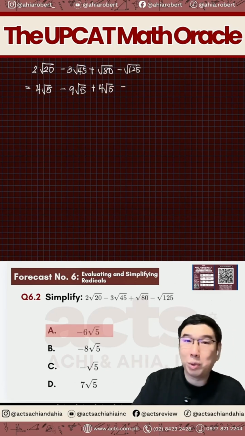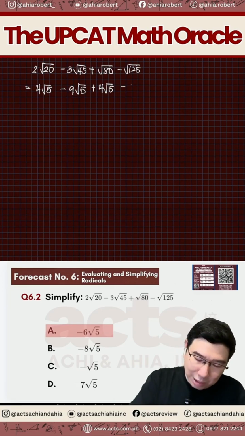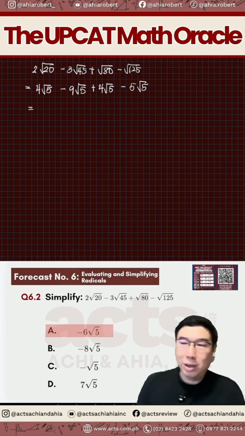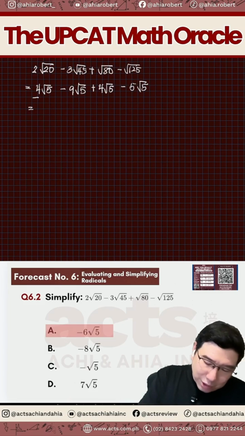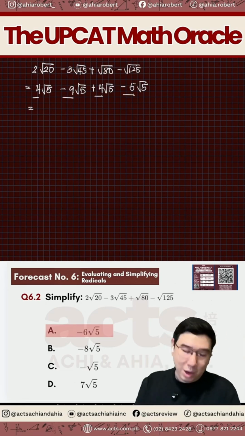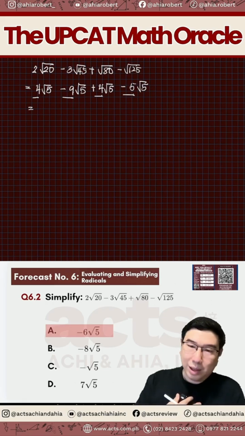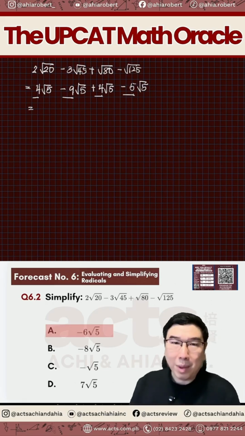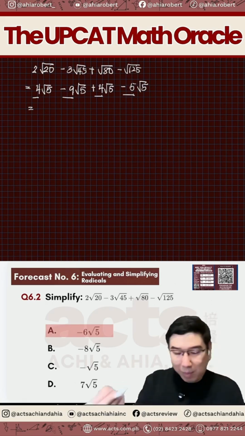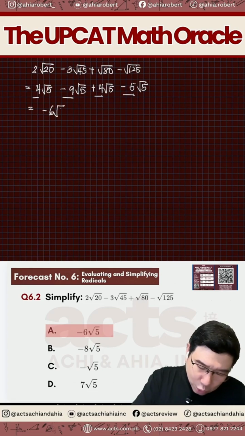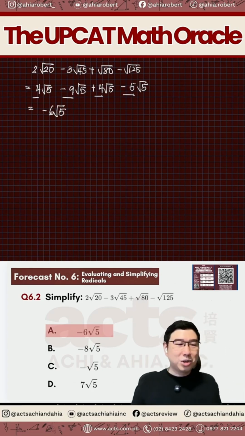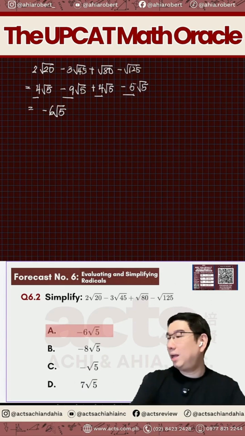And then square root of 125, that's 5 cubed technically. So that's like 25 times 5, or 5 square root of 5. Since these are all with square root of 5, they're all similar. So we just simply add the coefficient. So that's 4 minus 9 plus 4 minus 5. Okay. So the way that I'll do it here is like 4 plus 4 is 8. 8 minus 9 is negative 1. Minus 5, that's negative 6. So we have the answer of negative 6 square root of 5. Any question, clarification here? Okay then.